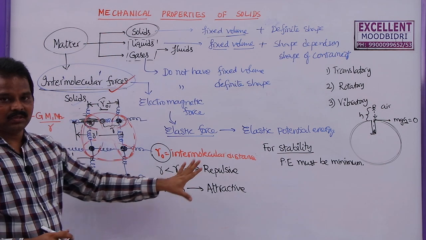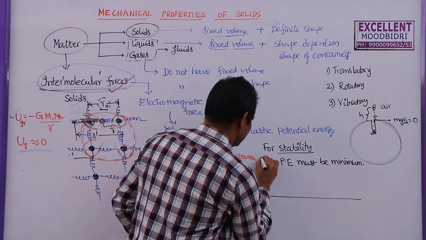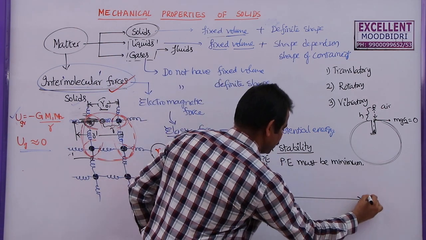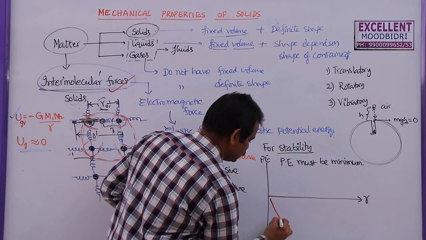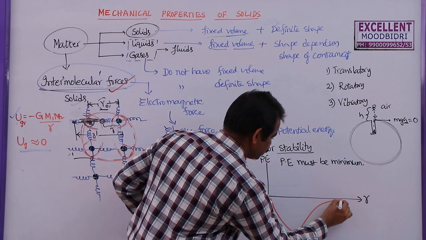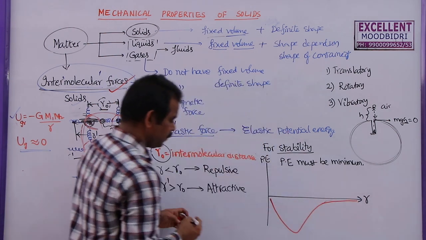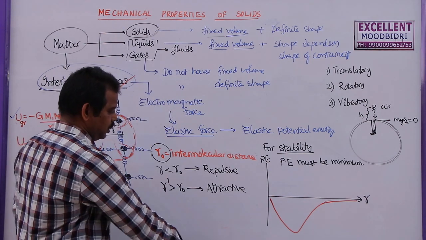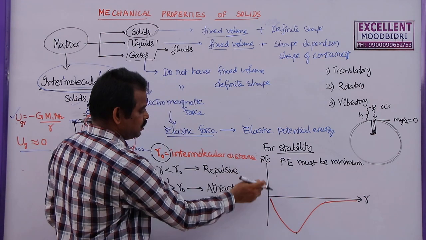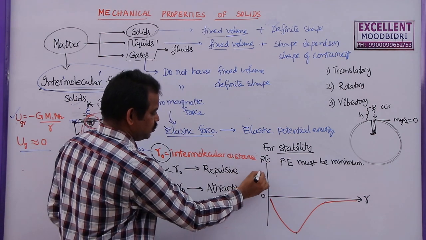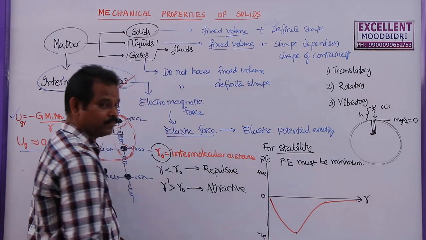So I am going to draw the same diagram here. Now this is the potential energy with the distance R. It is found that the graph will come like this. So what is the meaning of this graph? In this graph, this is 0, this is positive potential energy and this is negative potential energy.